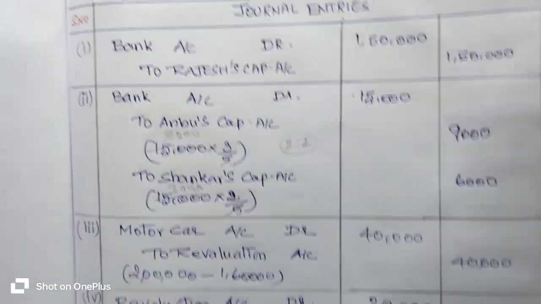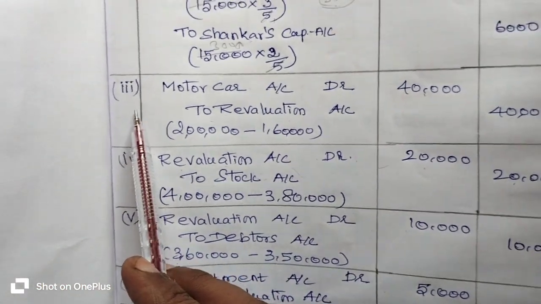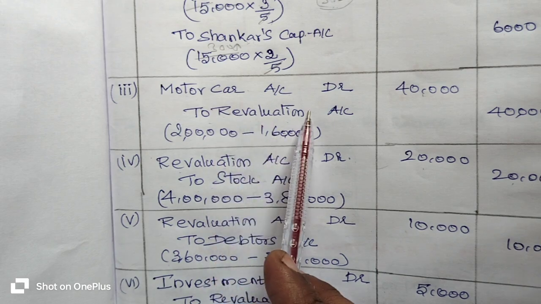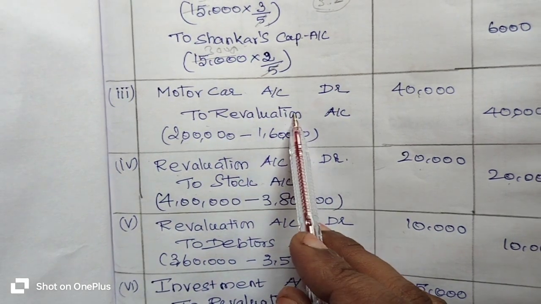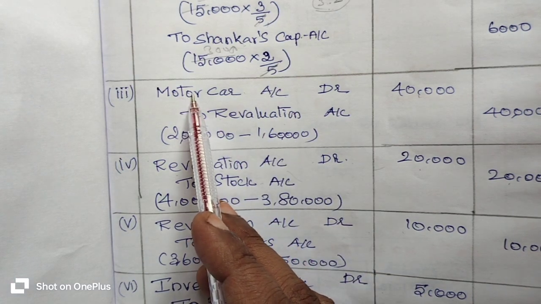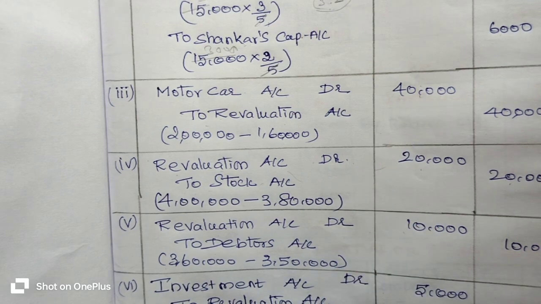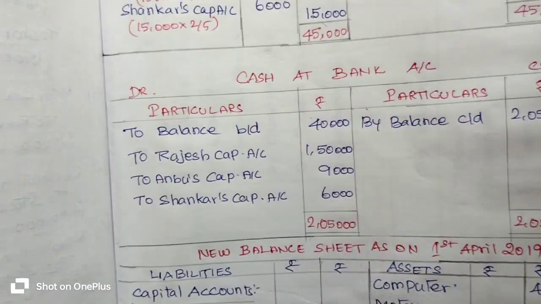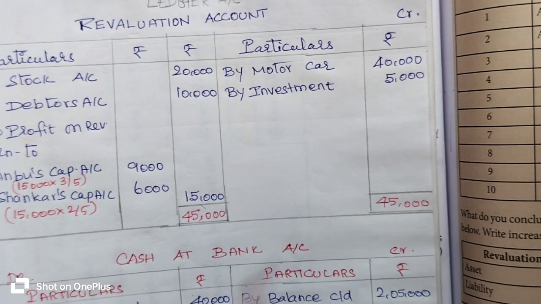So where is the revaluation account? In the third transaction we have the revaluation account, and it is on the credit side. So you go to the credit side of the revaluation account and enter the opposite account, which is motor car account 40,000 rupees: by motor car 40,000 rupees.